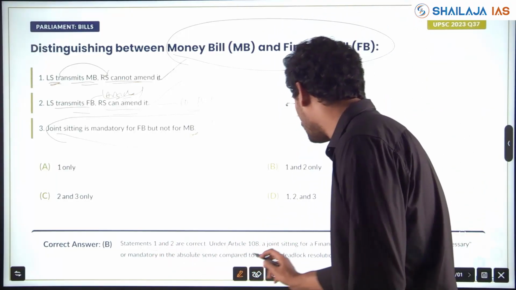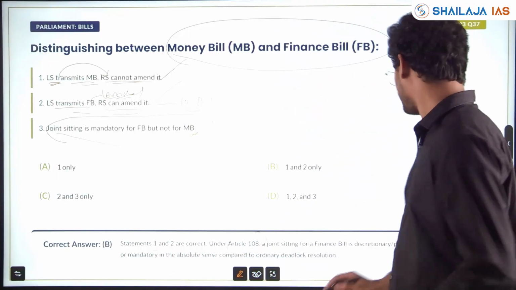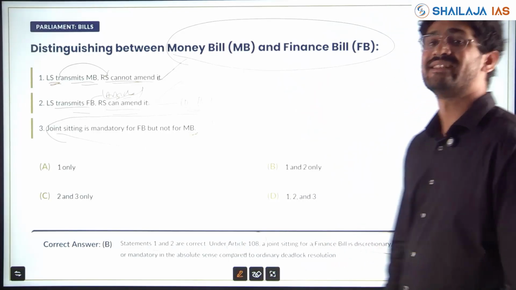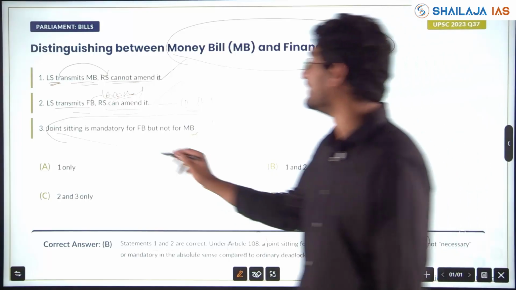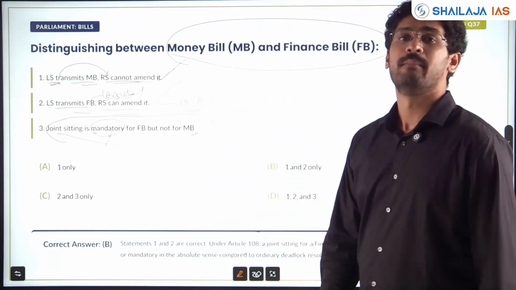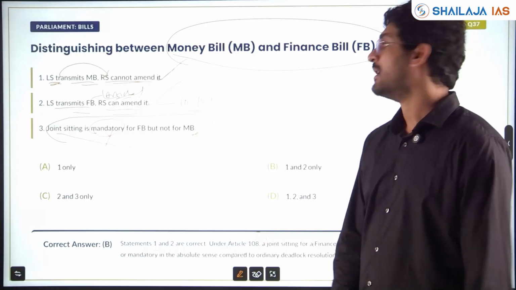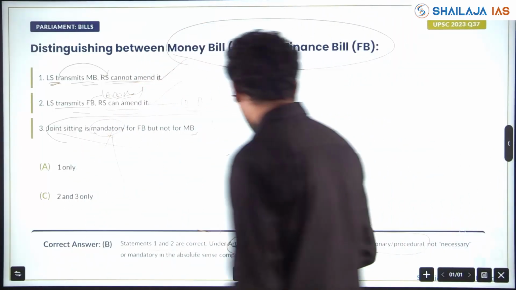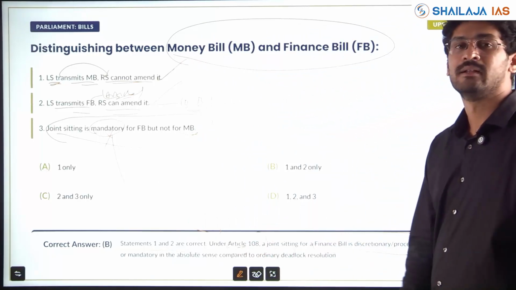However, under Article 108, a joint sitting for a financial bill is a discretionary procedure, not necessary or mandatory. Joint sitting is not a mandatory provision under Article 108.